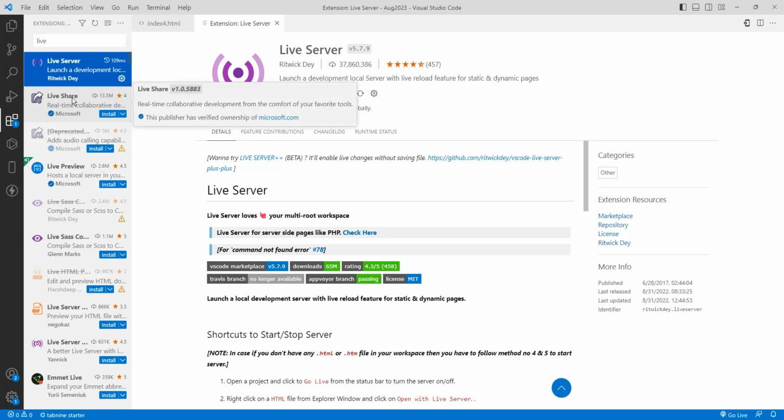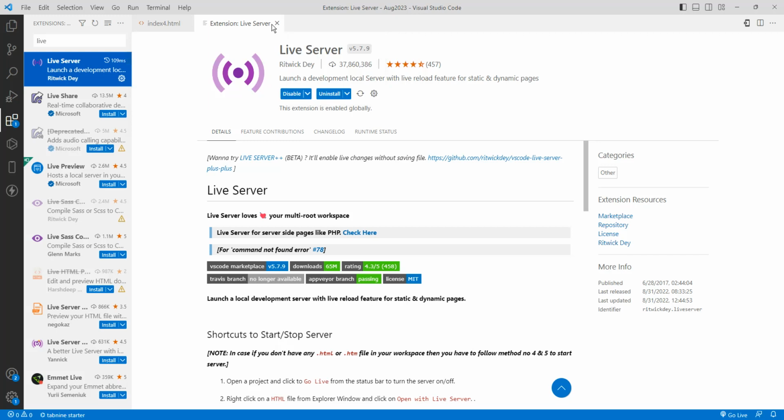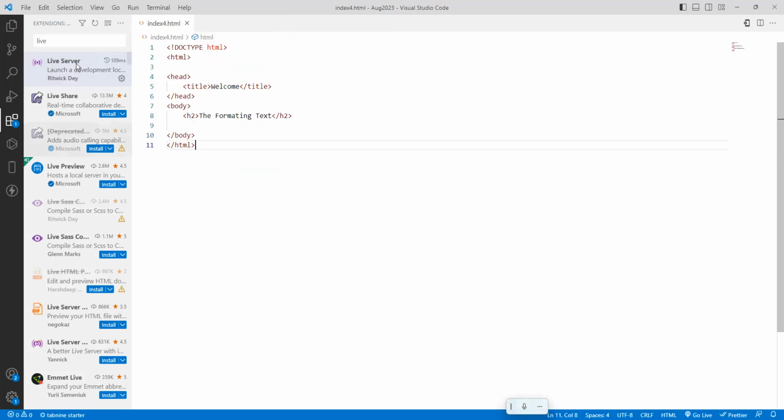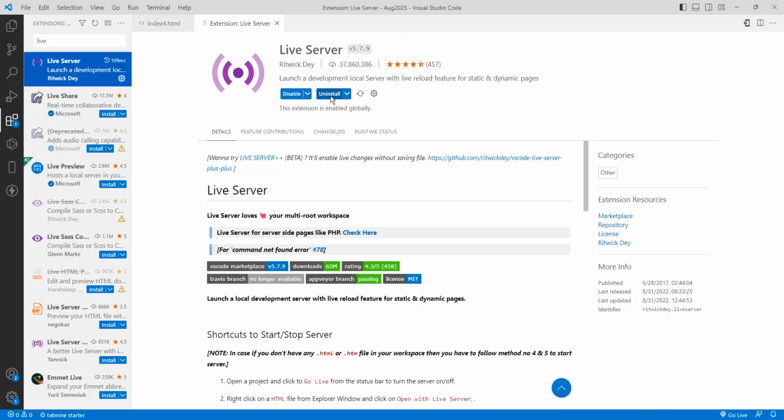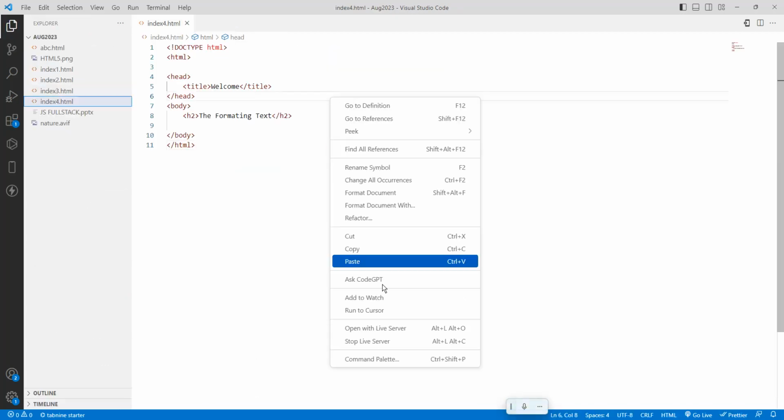Flipkart is the top one. Like that, Live Server is the package you are going to use. Got it. I have already installed it, that is why there is an uninstall symbol; otherwise it would say install. So I'm just going here, right click, open with Live Server.